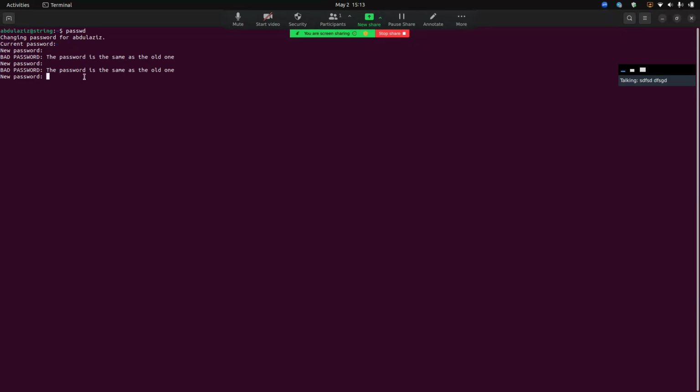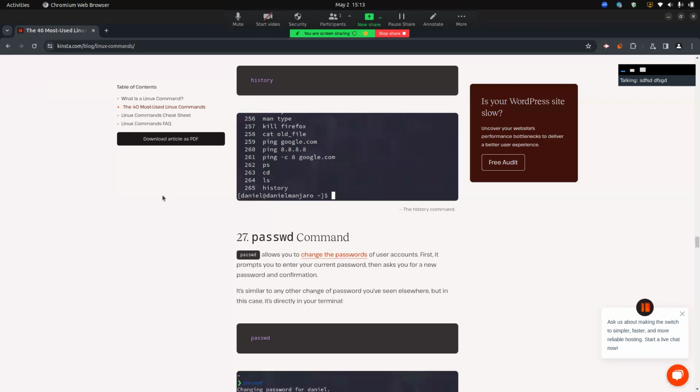The password is the same as the old one, and right now I should end this session. Sorry, passwords do not match, so the password is unchanged. So if you want to update your password, you can use passwd.